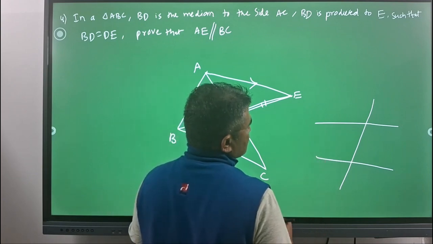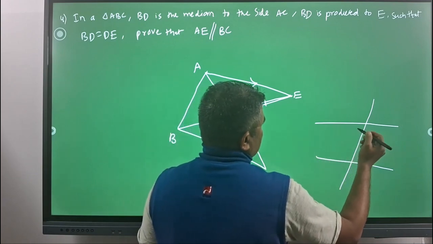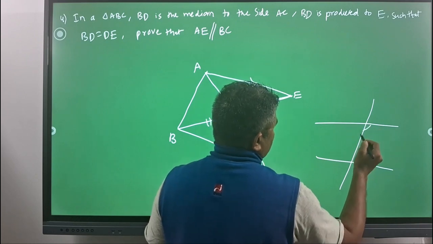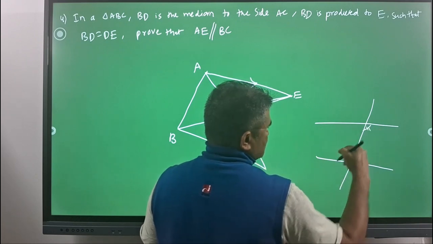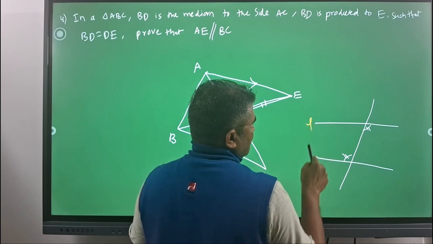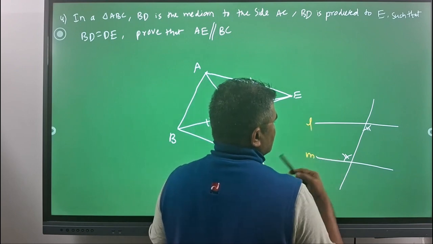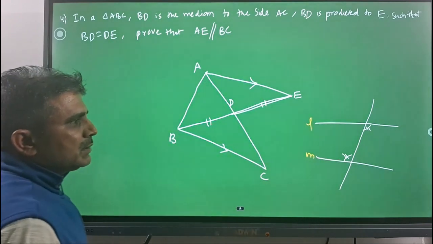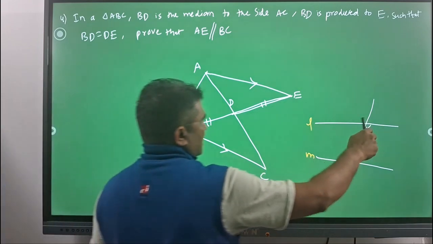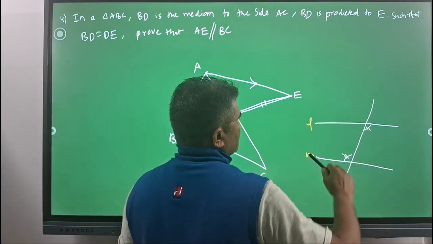For this transversal line we can equate the corresponding angles. If these two are equal, then we can say line l is parallel to line m. So the corresponding angles should be equated.